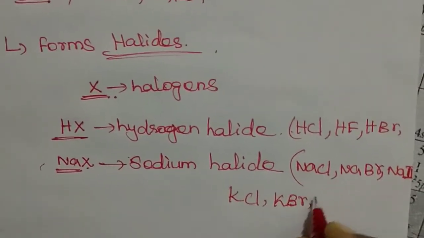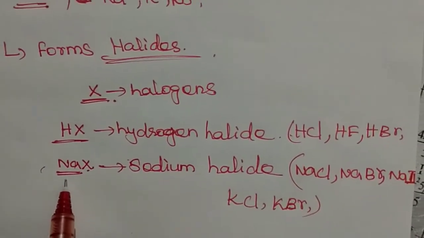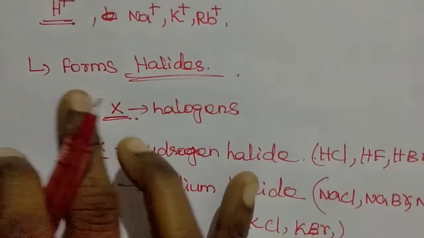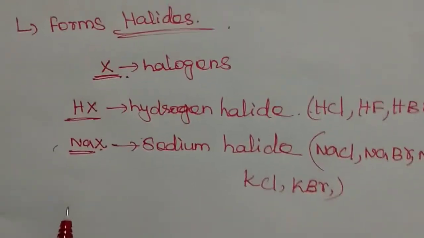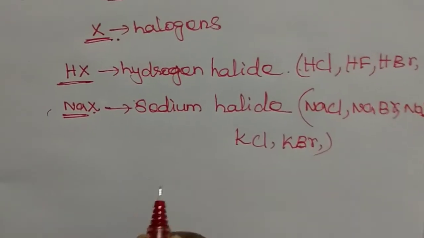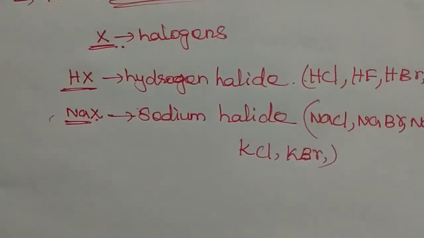These are the examples of alkali halides, the formation of halides. They can also form oxides, peroxides with oxygen, and sulfides.